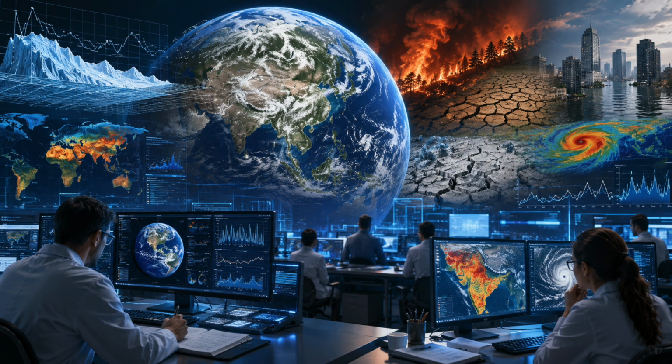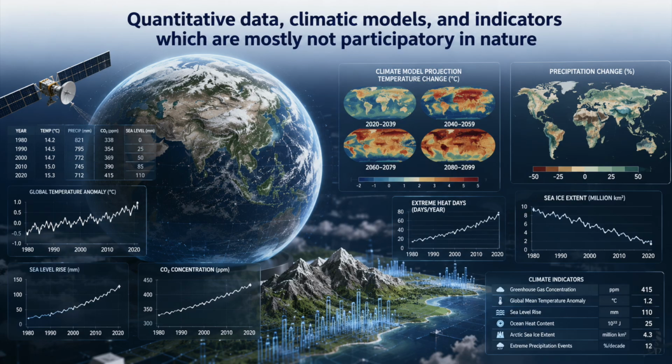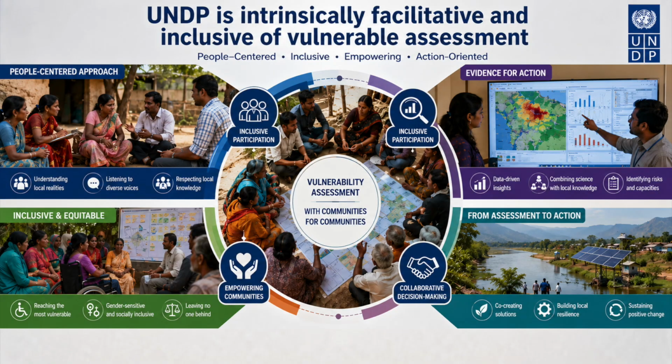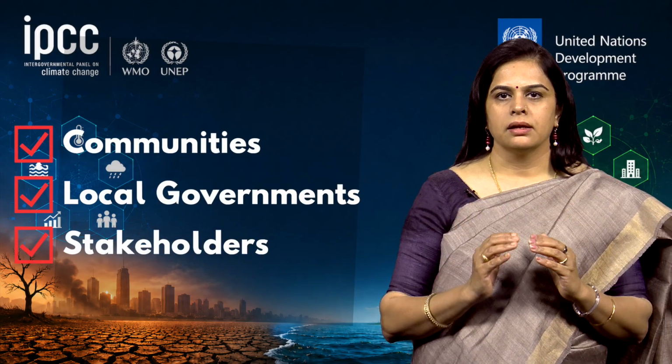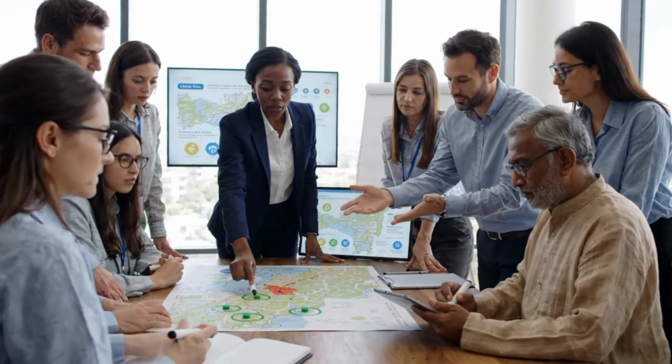Third is participation. The model used by IPCC is mainly scientific and model based, with vulnerability assessment having access to quantitative data, climatic models and indicators which are mostly not participatory in nature, but use of participatory methods is encouraged in practice. Compared to this, UNDP is intrinsically facilitative and inclusive in vulnerability assessment. It brings community, local government and stakeholders into defining the priorities of risk adaptation action, and is improving the ownership, relevance and effectiveness of adaptation action.